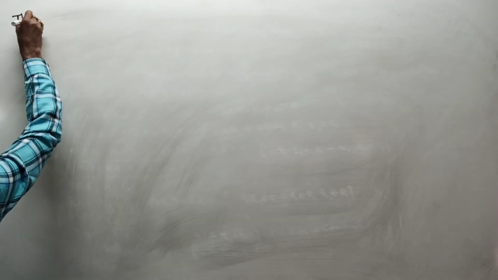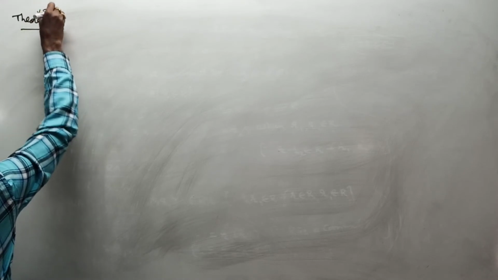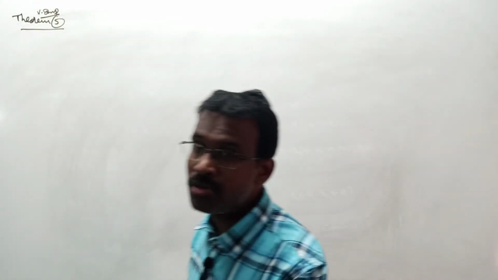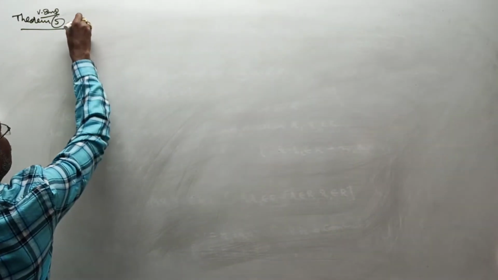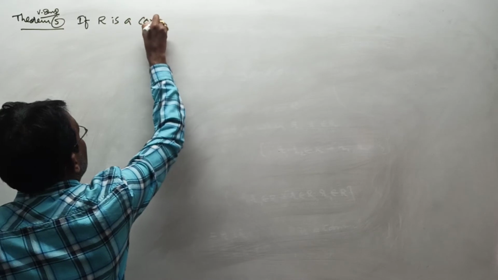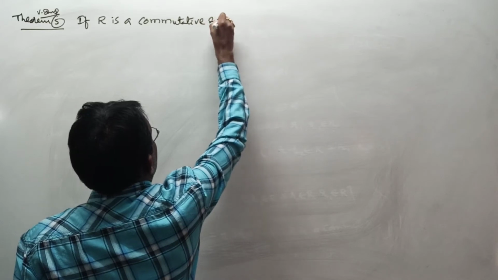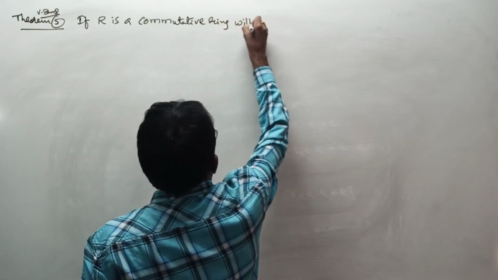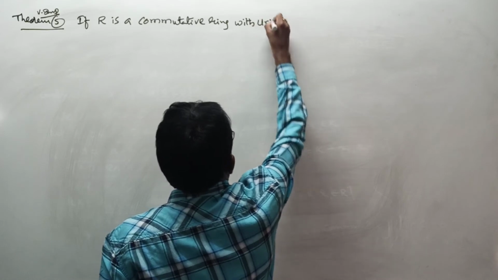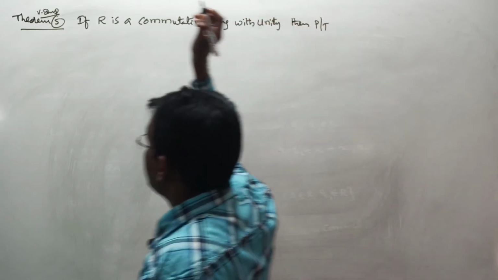Now let us see theorem number 5. It is almost the converse part of theorem number 3. This is also an important theorem. Individually important, in other theorems also you have to write this complete proof. The theorem statement is, if R is a commutative ring with unity, then prove that R is a field.